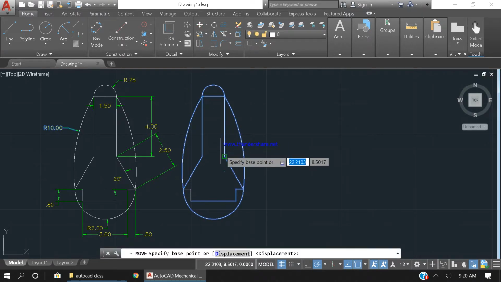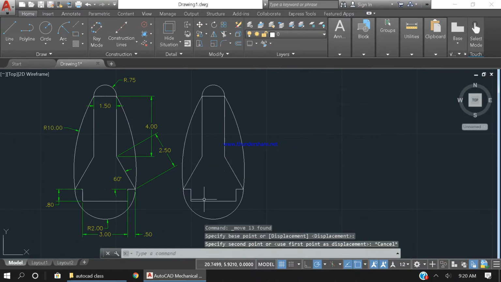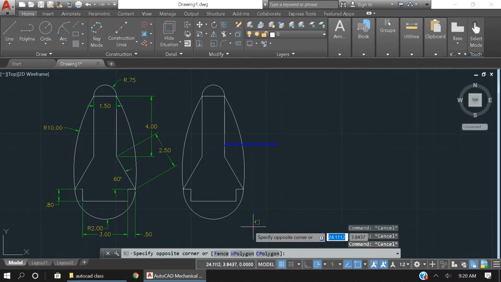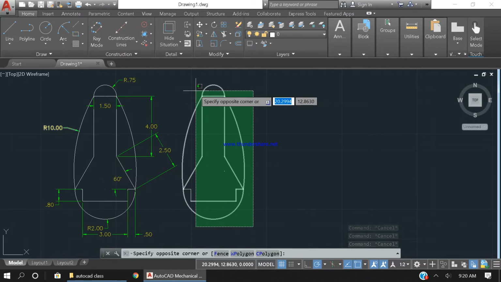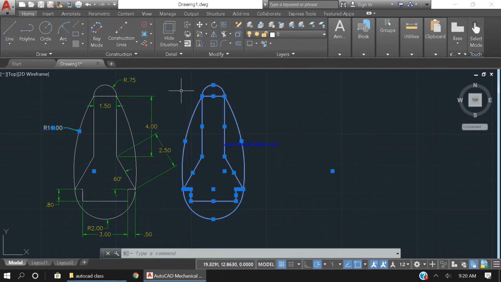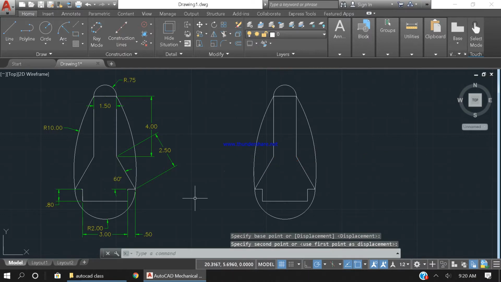Okay, I'm going to move. Supposed to select everything. Okay, there you go.